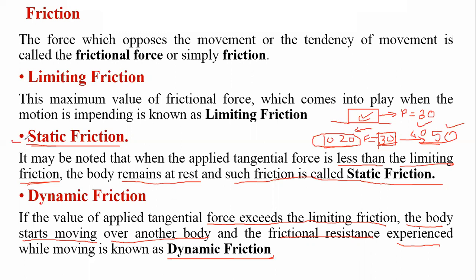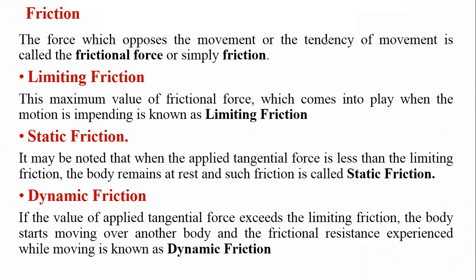Whether the body is in a static condition or in a dynamic condition, friction force is always existing, and limiting friction is the friction up to which the body tries to impede the motion. This 30 is our limiting friction. Less than 30, all these are static friction, and greater than 30, all these are dynamic friction.